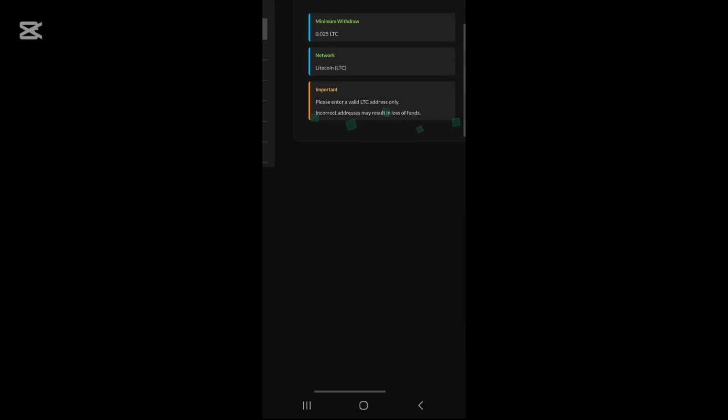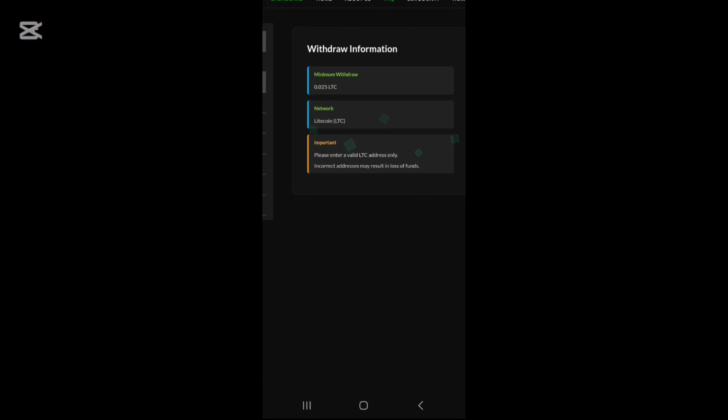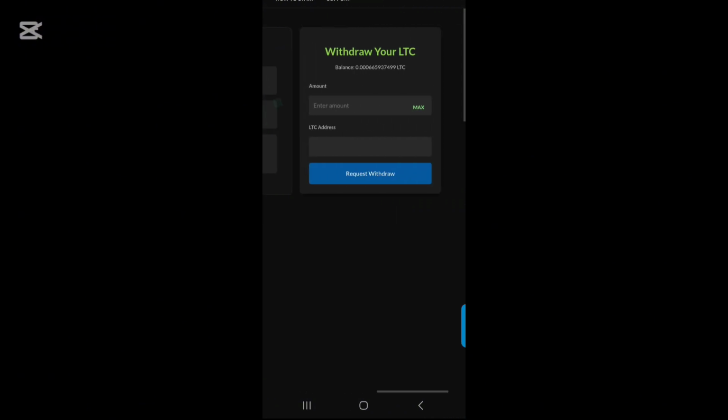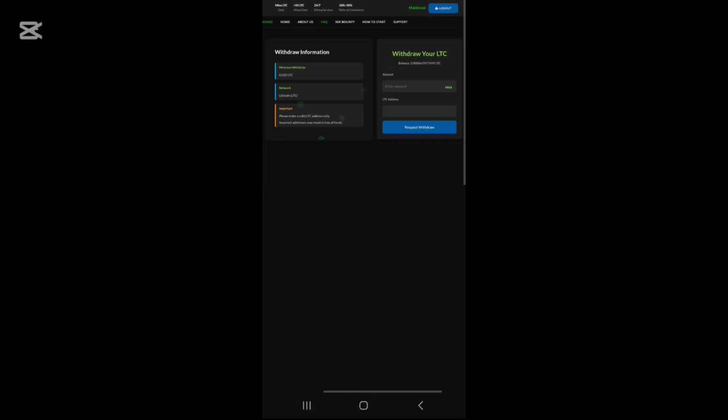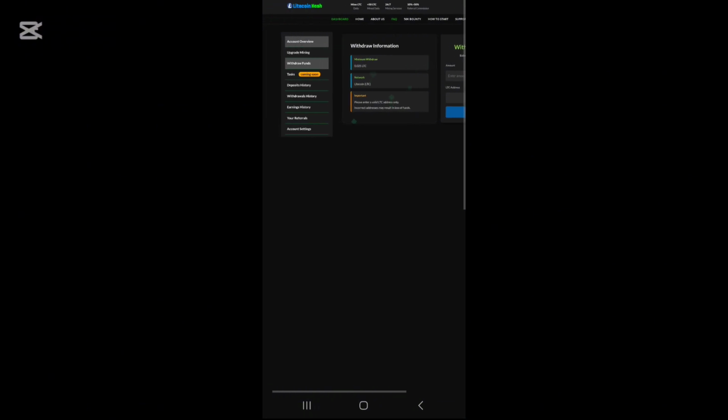And if you have enough balance available to make your first withdrawal, just click on the withdraw option now. And here you can see the minimum withdrawal amount is 0.025 Litecoin and you need to enter your amount over here and insert your Litecoin wallet address and click on request withdraw now. You can take a withdrawal from this website immediately to your account through this way very easily and authentically.